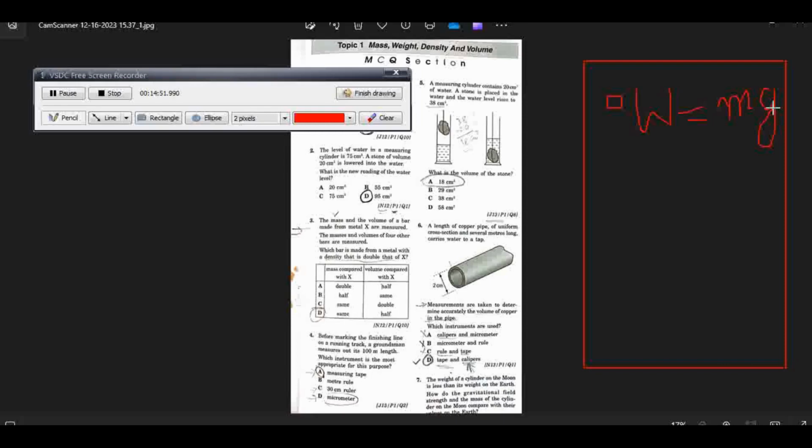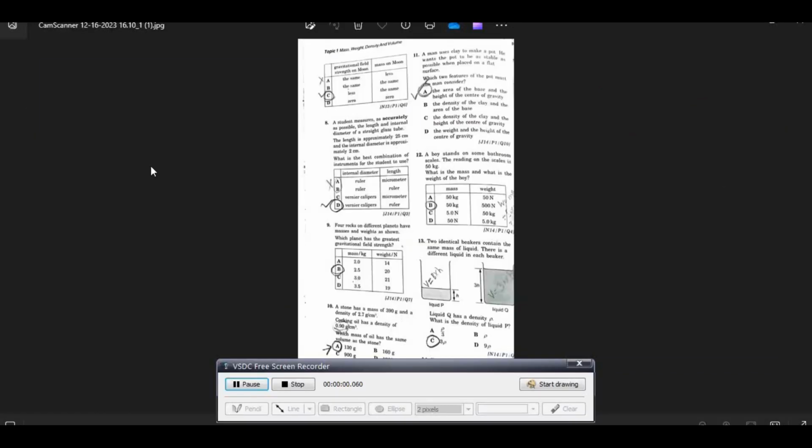So the options given are... I told you that the mass will remain the same and the gravitational strength will be less on the moon than earth. Therefore the correct answer is C here, because C is gravitational field is less and the mass remains same.